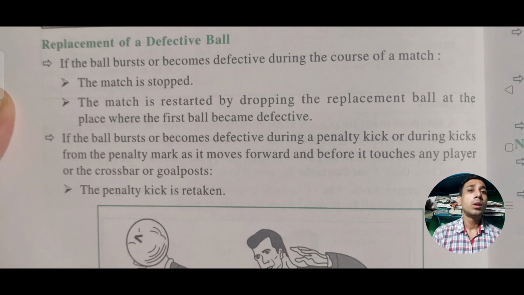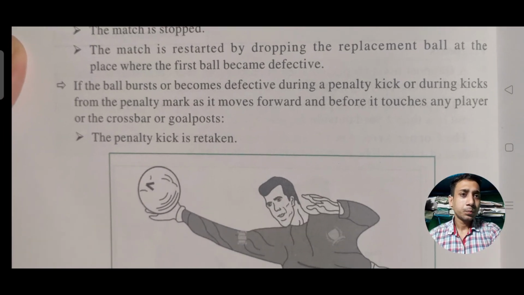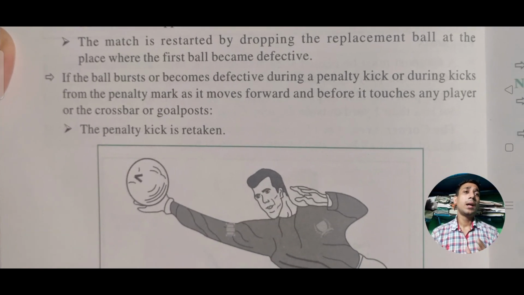Thereafter, if the ball bursts or becomes defective during a penalty kick or kicks from the penalty mark, as it moves forward before it touches any player or the crossbar of the goal post, the penalty kick is retaken. It means if a penalty has been awarded and a player takes the penalty kick, and at that exact time the football bursts, the penalty kick should be retaken again. That is the rule.